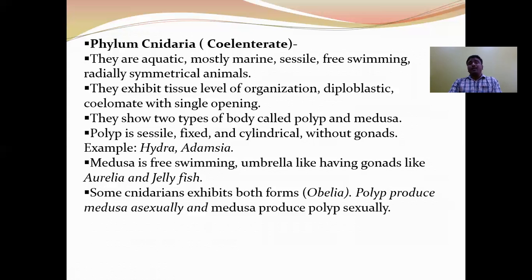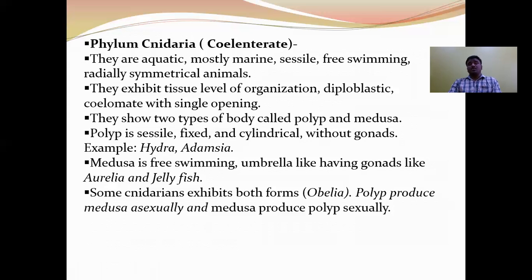Polyp is sessile and cylindrical without gonads. Example: Hydra and Adamsia. Medusa is free swimming, umbrella like, having gonads. Here the polyp exhibits asexual reproduction and the medusa exhibits sexual reproduction. Because of the presence of these two types of body forms, the cnidarians exhibit a characteristic phenomenon, that is metagenesis.